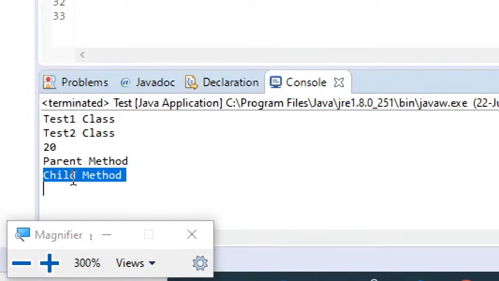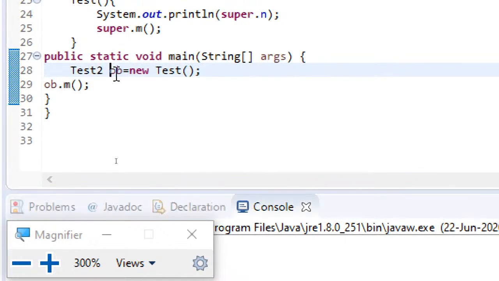So you can see child method. What is being displayed? Child method. So it doesn't matter what type the reference variable is. What matters is what it is pointing to. Here ob, even though it is a reference variable for parent, is currently pointing to a child object. So when I am accessing any data or method, only the child things will be displayed. So this is the point I wanted to convey here.